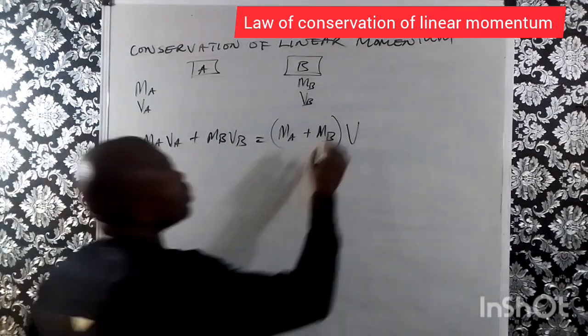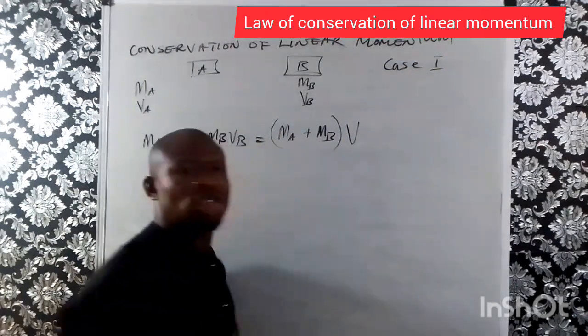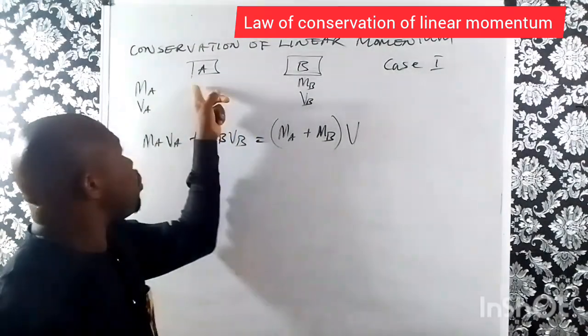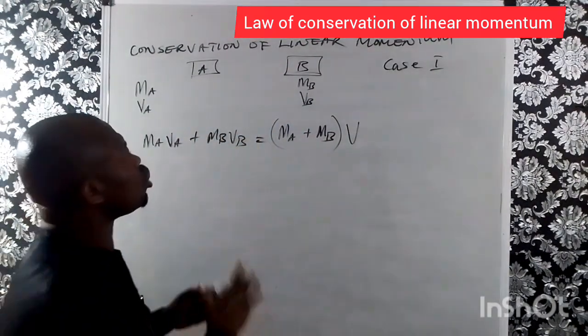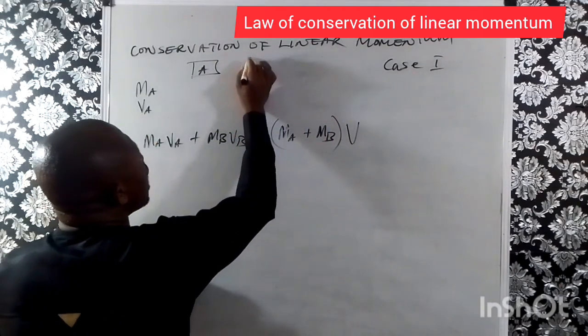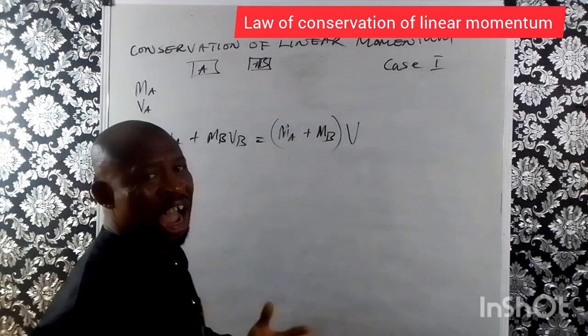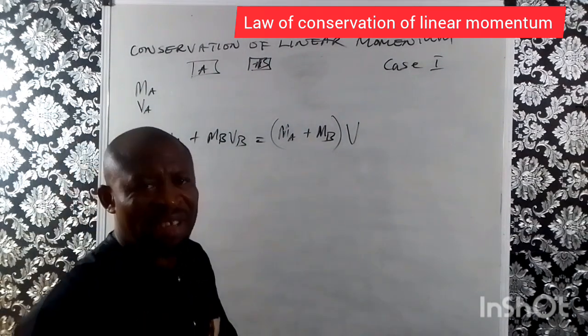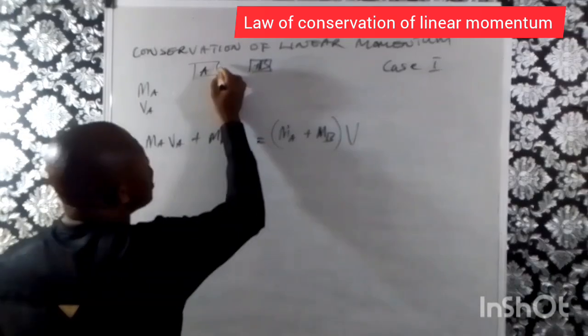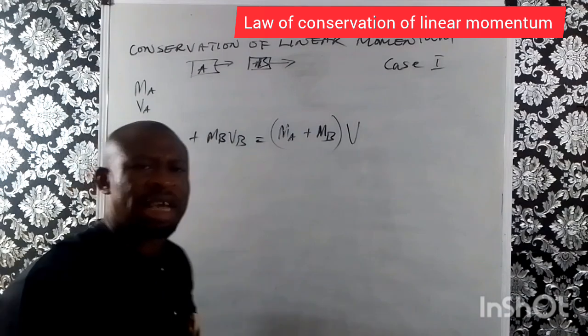Now, case 1. Case 1 is if the two bodies A and B, assuming, let me bring them together, we have before collision and we have after collision. Assuming before collision, the two of them are moving in the same direction.